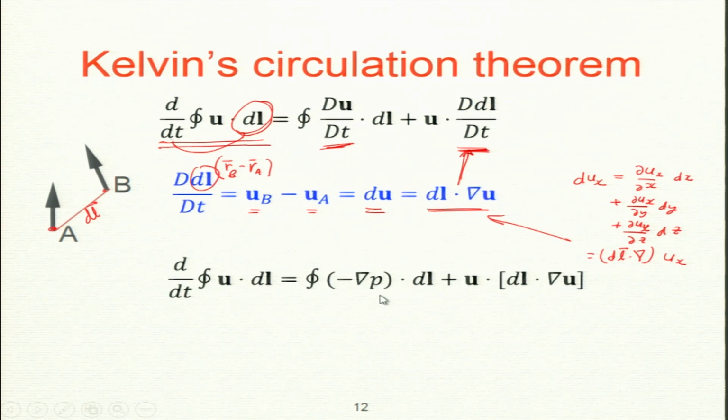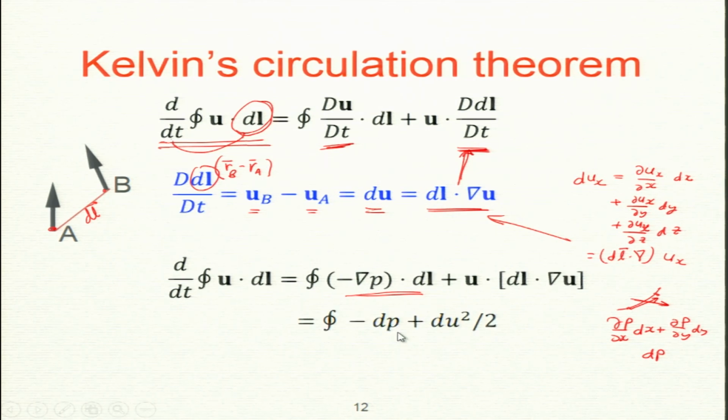Now, the first one is trivial. What is this one? Grad p dot dl. So, there is a gradient and I go a distance dl, the gradient could be in any direction. So, grad p dot dl will be dp. This is a bit of vector algebra, but this is fine, okay. So, this is dp by dx times dx plus dp by dy dy like this. So, what is this? This is just dp, the change of p at two positions. So, this is just vector stuff. So, the first one is minus dp.